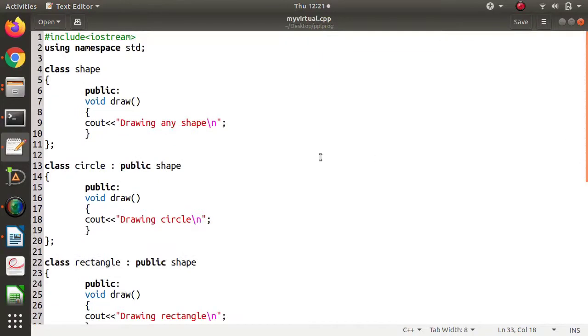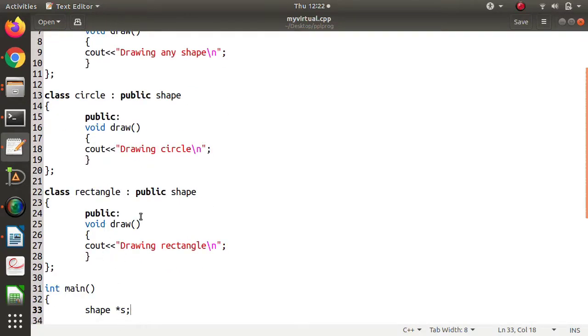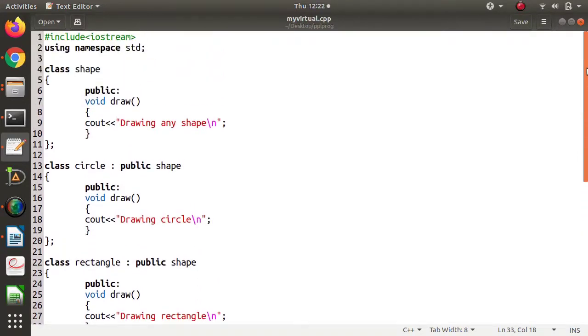This is happening because this function gets inherited here. So there are two draw functions, one draw function from the circle and another draw function from the shape, and the same thing is happening here. There is one draw function from the rectangle class and another draw function from the shape class, and in that situation the draw function from the shape class, the parent class, is run. But we don't want that.